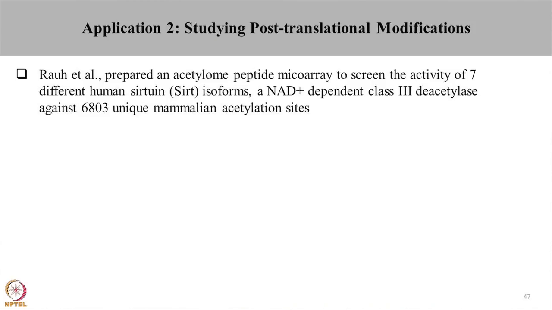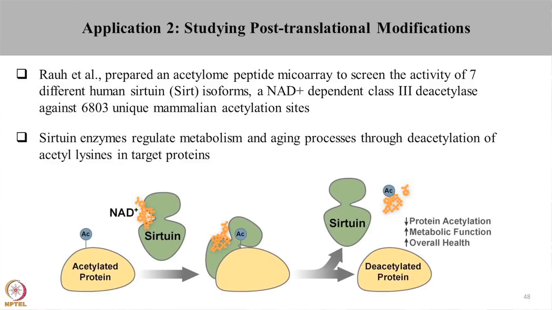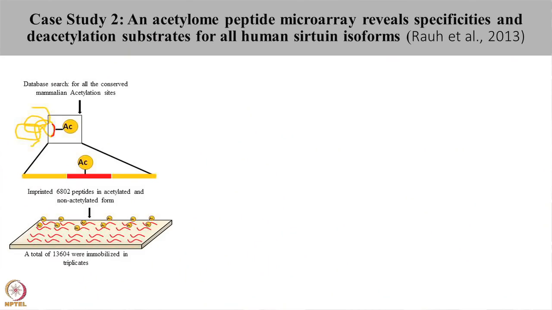Now, going ahead to another study where Rao et al. prepared an acetylome peptide microarray to screen the activity of 7 different isoforms of sirtuins against 6,800 unique mammalian acetylation sites. Sirtuins are enzymes which deacetylate lysine residues in the presence of NAD. In this study, a database search was performed to look for all the conserved acetylation sites in the mammalian system. A total of 6,802 peptides in their acetylated and non-acetylated forms were imprinted.